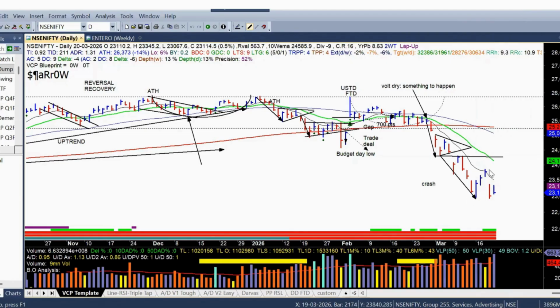In this case also, you can see that the short-term moving average gave strong resistance to the price of the index. Then the next day, news came up again regarding the war, and the Nifty gapped down and closed about minus 3.3% below, which is a very bad close. It's a bad gap down and a bad close.